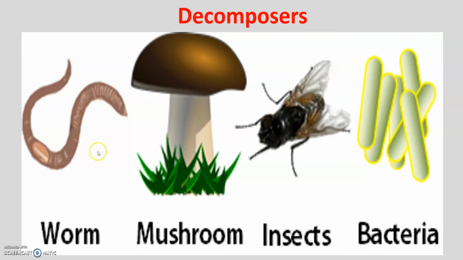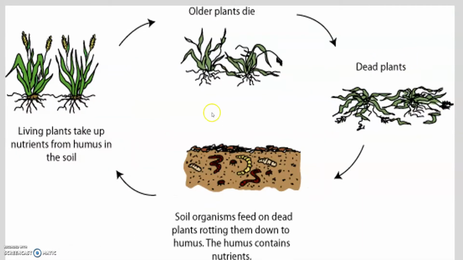Now, the decomposers are the worm, the mushroom, the insects, the bacteria. These are types of decomposers. Now, what happens usually if we have a plant? It gets a little bit old, it dies. When it dies, the worms or the bacteria or the decomposers found in the soil decompose it. Then they become nutrients in the soil. Then another tree is going to use this nutrient from the soil to grow up and then get older, then die, then get decomposed by other insects or decomposers.